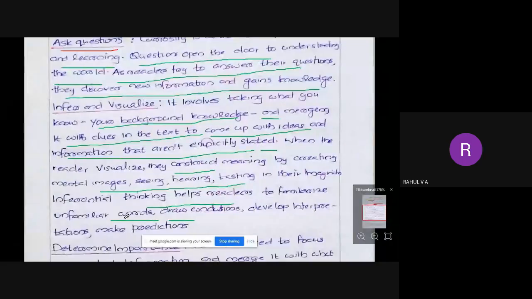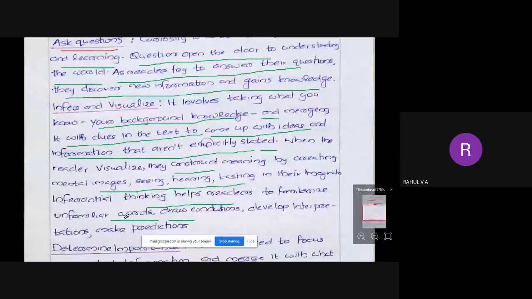That is called pegging. It is one type of visualization method which we can use to remember many words at a time. If you practice for 2 weeks or 3 weeks, you can remember some 50 words or 100 words.